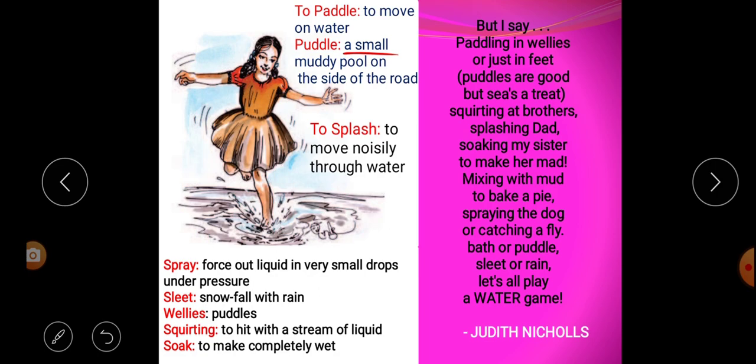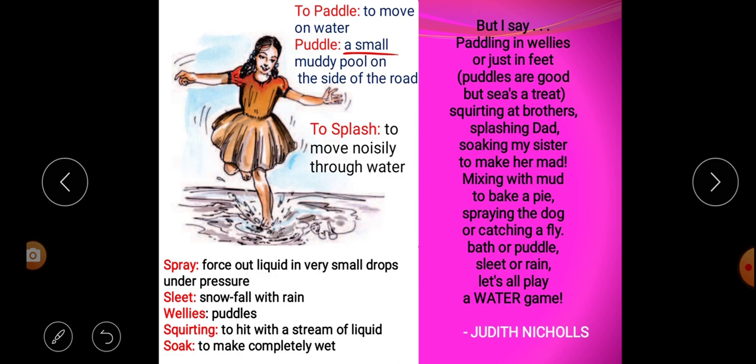Spraying the dog or catching a fly. That means water is also for spraying upon the dog, or for catching a fly. Sometimes small kids and children run over the water for catching a fly. The last line: bath or puddle. Either you take a bath or you puddle. What is puddle? That means to move around in the water. Sleet or rain. What is sleet? That means the rain falls like snow, or drizzling. Is it drizzling or rain? Whatever it may be, let us all play a water game.